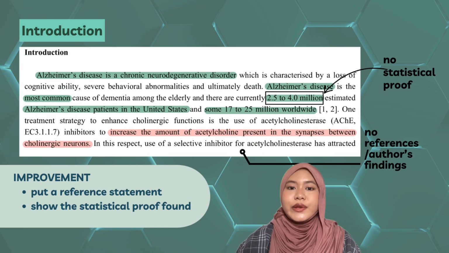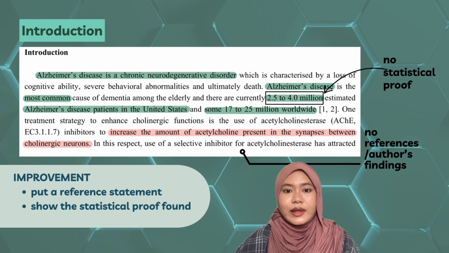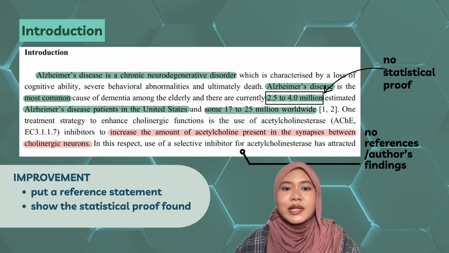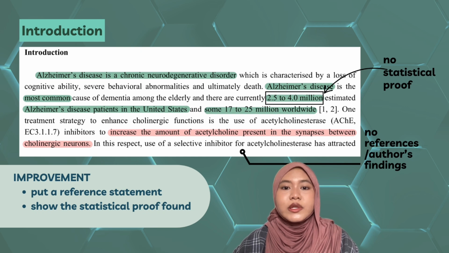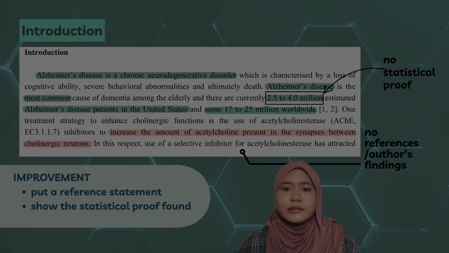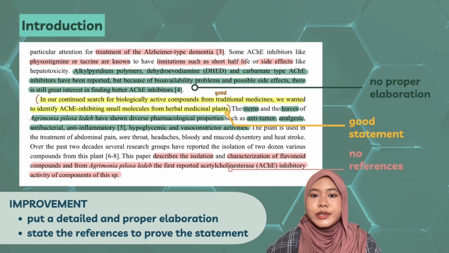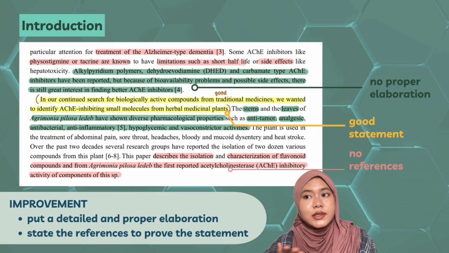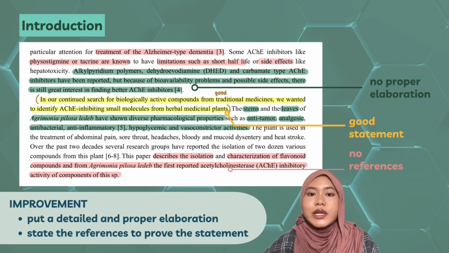Next, for the introduction, you can see where I indicate the line where it goes 2.5 million to 4 million estimated. For this introduction, they do not have any statistical proof where they could support their statement. And also, they don't have any author's finding that they can refer to in order to support their statement. Continuing from the introduction, as you can see the part highlighted in green, the line where it goes because of the bioavailability problems and possible side effects. For me, the author does not put any detailed elaboration about what kind of side effects.